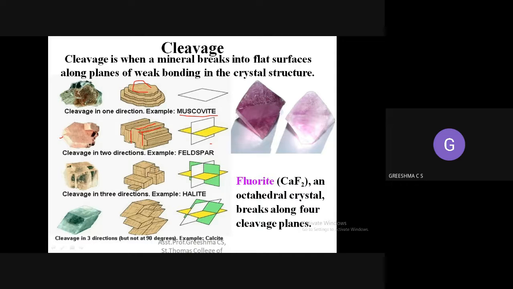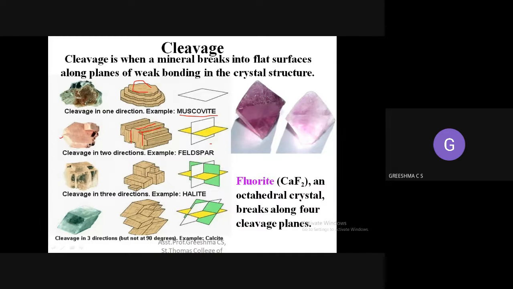Coming to another, that is halite. You can see the picture of the halite. Chemically this is how it is arranged, in three directions, X, Y, Z. The minerals will be arranged in three directions.